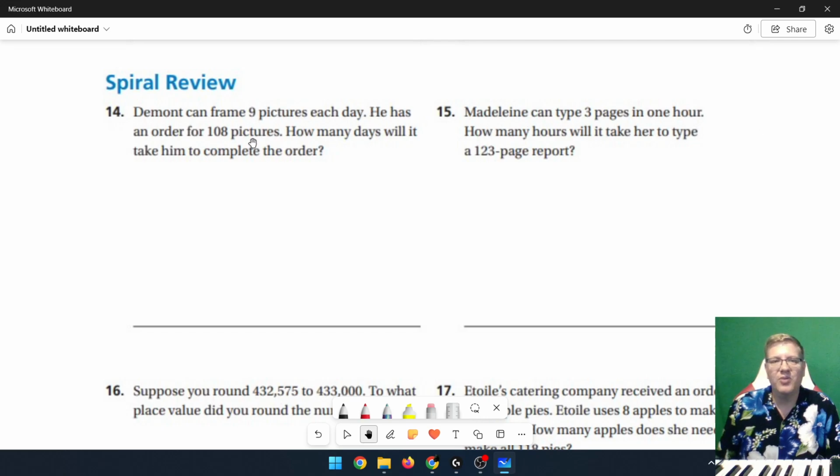For number 14, we can frame 9 pictures per day, and we have an order for 108 pictures. How many days will it take him to complete the order? We are trying to figure out how many times we can do 9 pictures each day to have that go in until we use all 108 pictures. That means we're doing division. And then 3 pages per hour, again, another division problem.